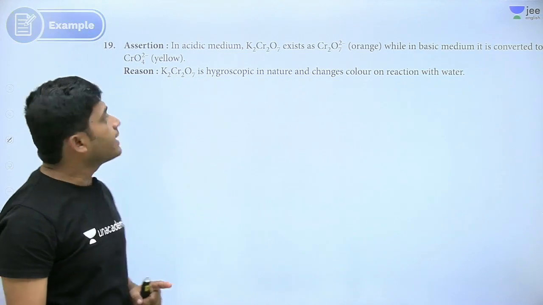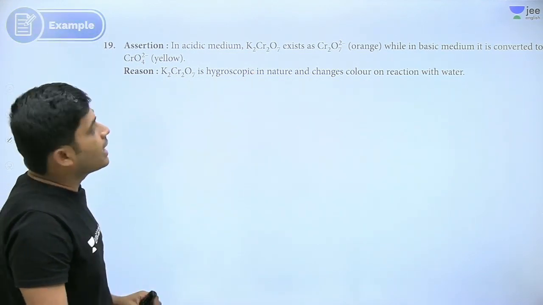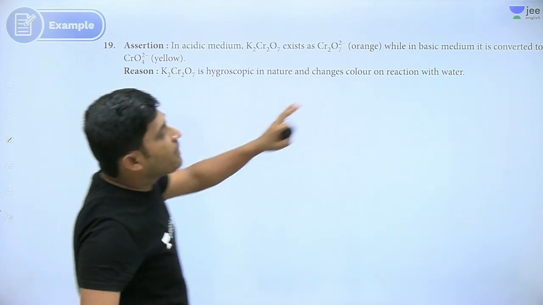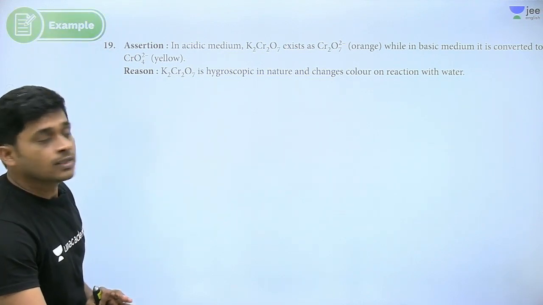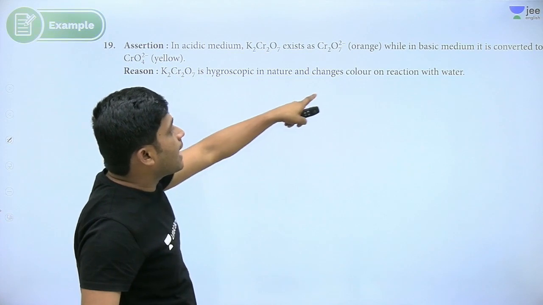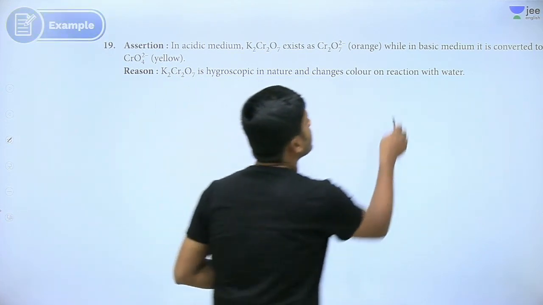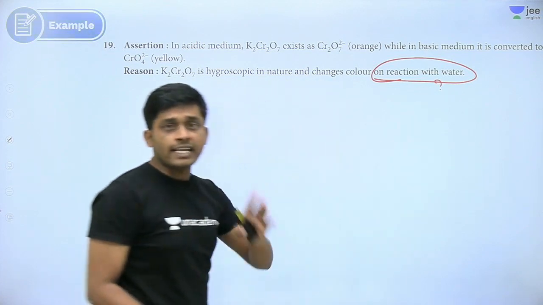Next, in acidic medium, dichromate exists as Cr2O7 2-, while in basic medium it is converted into CrO4 2-. Next statement: dichromate is hygroscopic in nature and changes color on reaction with water. Is this correct? First look at statement 1.